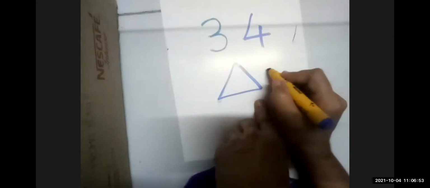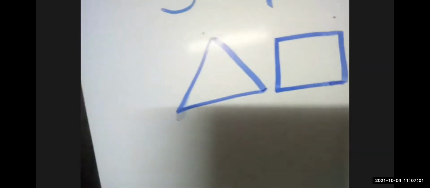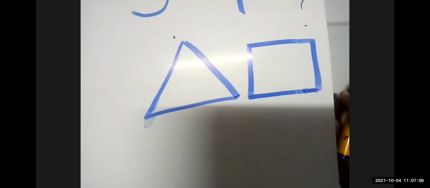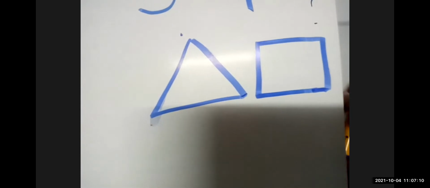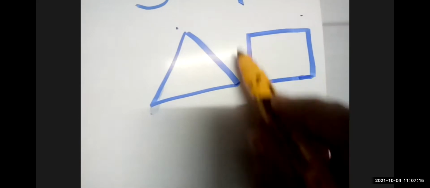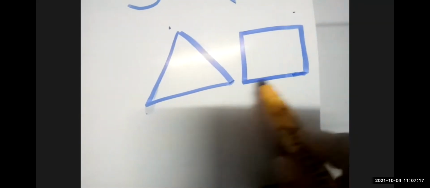Now look at this. Square. Which lines do we use? Sleeping line and standing line. Yes, very good.